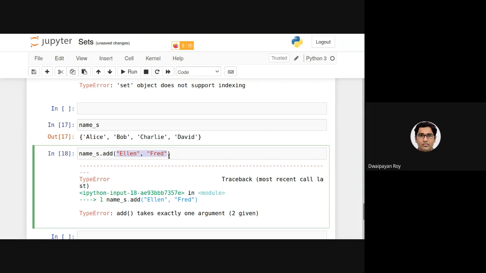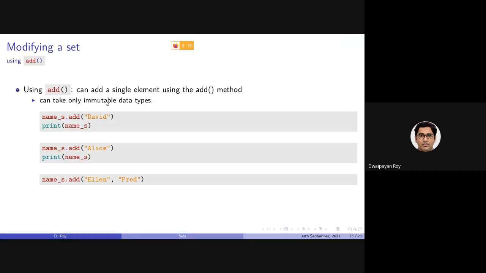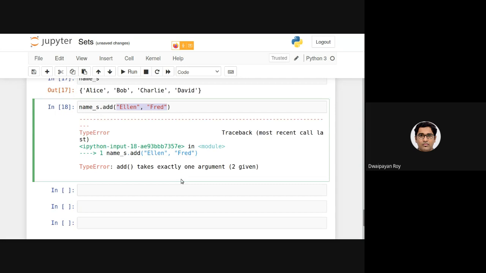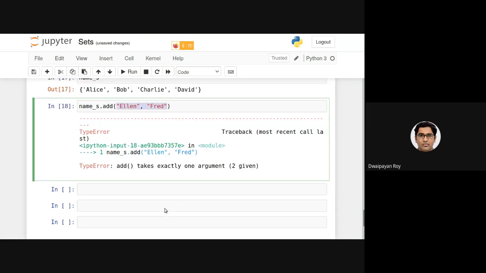Now, how shall we proceed with adding multiple items in a set? It is not possible using add. So can we do something more? Yes, there is actually another function that is called update. Using update, we can add multiple elements. So how will I be doing that?